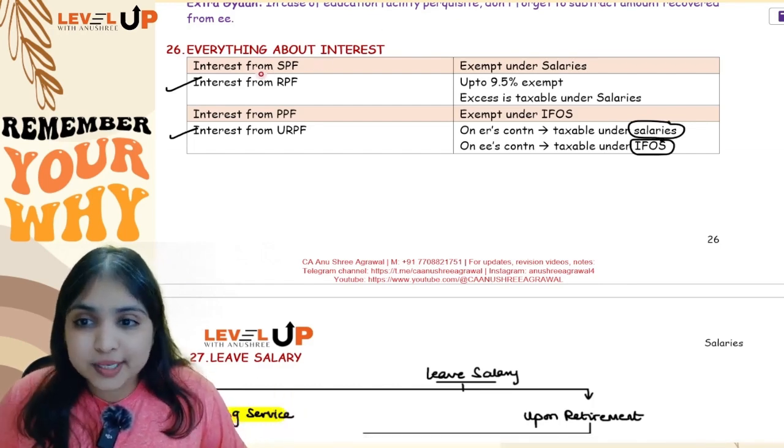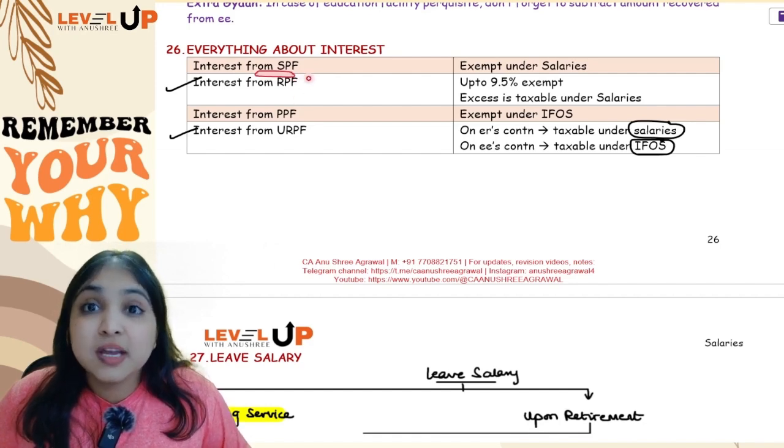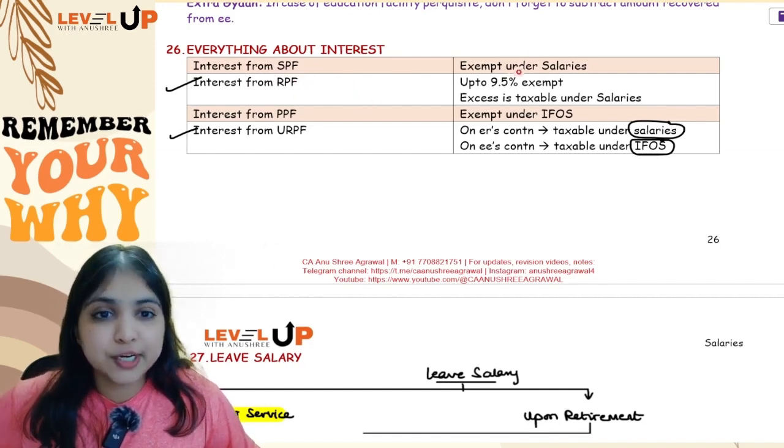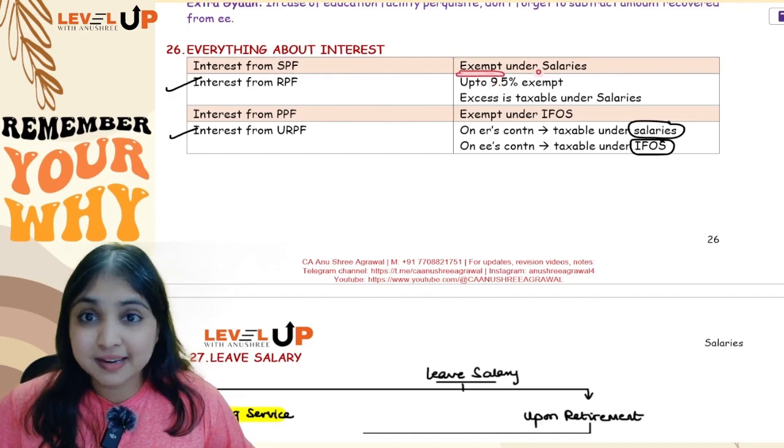Now, let's see the new points. What about interest from SPF? Interest from SPF, Statutory Provident Fund, will be fully exempt under salaries head itself.